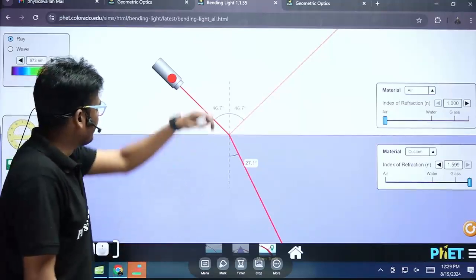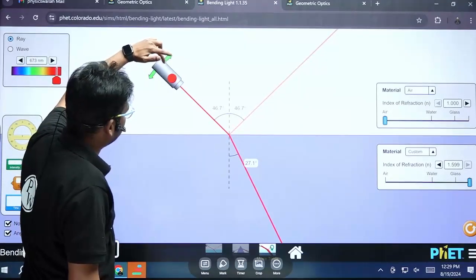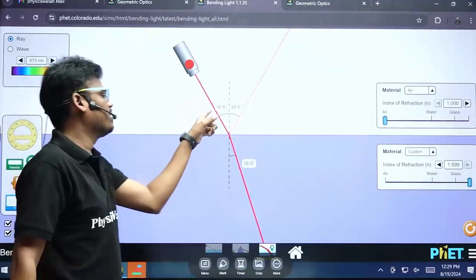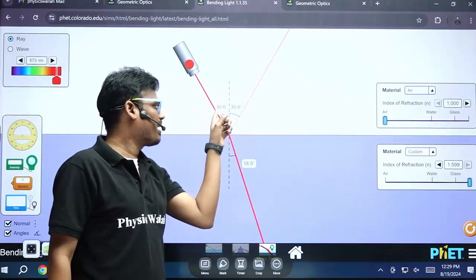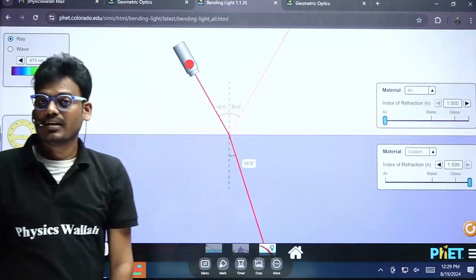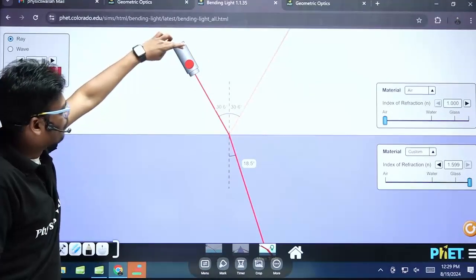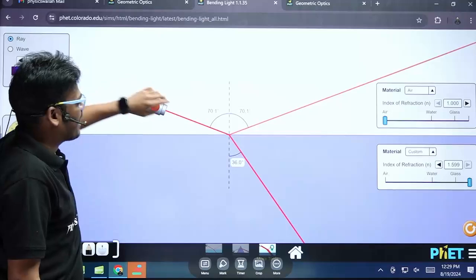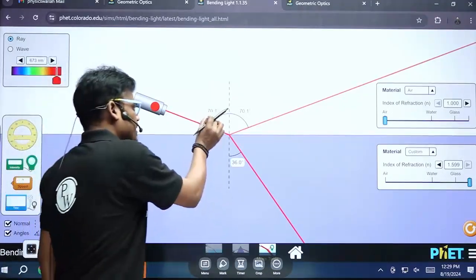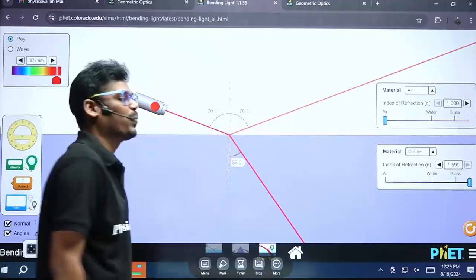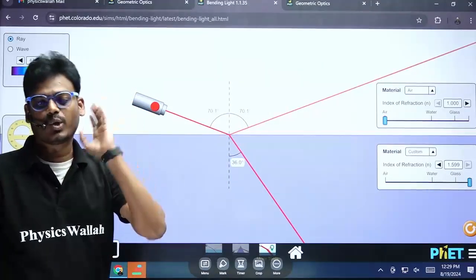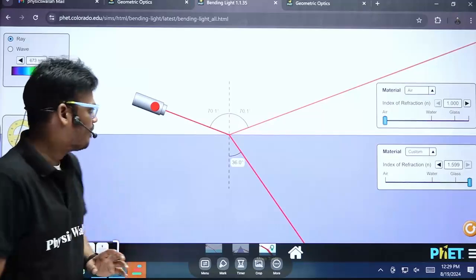What if I change the incident angle? At this point the incident angle is 30.6 degrees, and the reflected angle is also 30.6 degrees. Whatever angle you keep, the angle of reflection and angle of incidence will remain the same. Here 70.1, 70.1 degrees. Angle of incidence and angle of reflection are always equal. Getting my point?